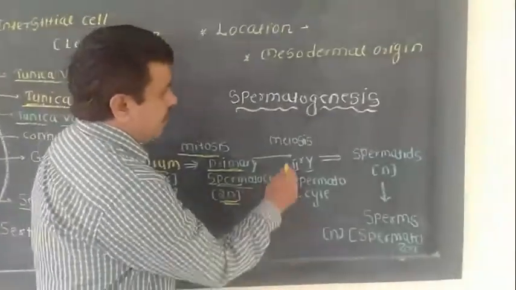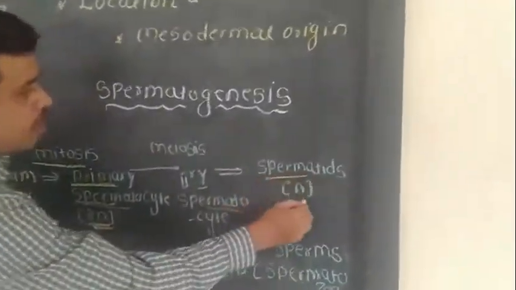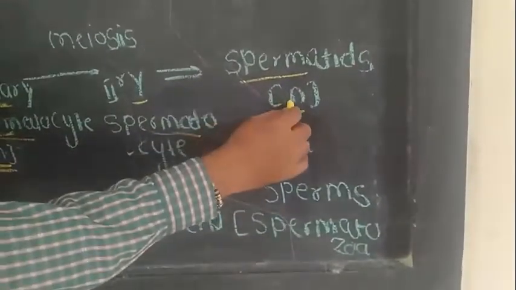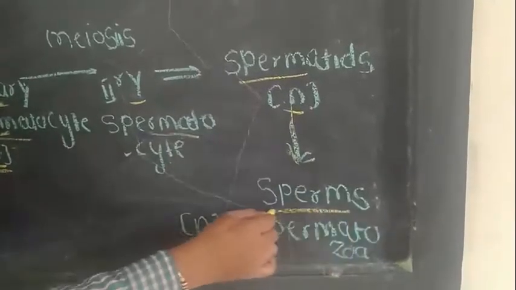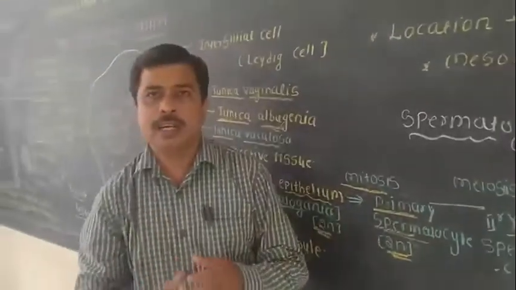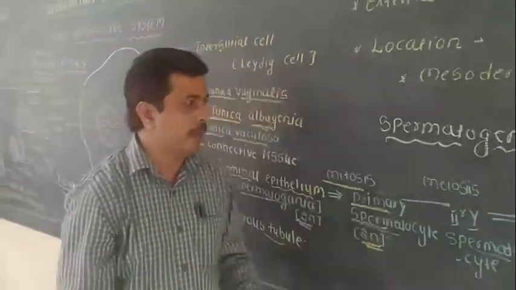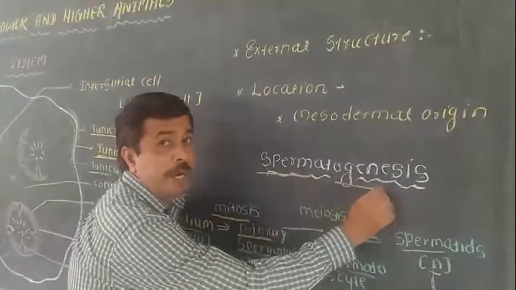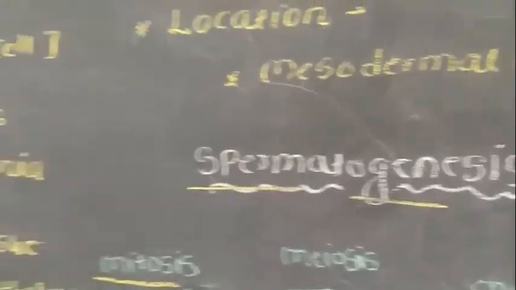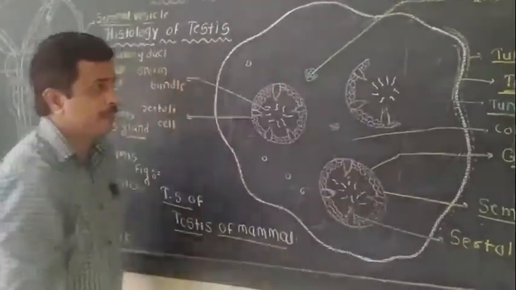The secondary spermatocytes undergo meiosis to form spermatids, which are haploid. Then the spermatids develop into spermatozoa or sperms, and during this process the spermatids metamorphose to form functional sperms. This complete process is known as spermatogenesis, and it takes place inside the seminiferous tubules.